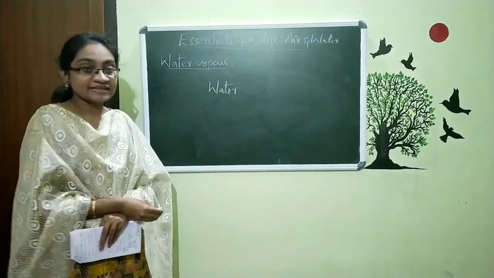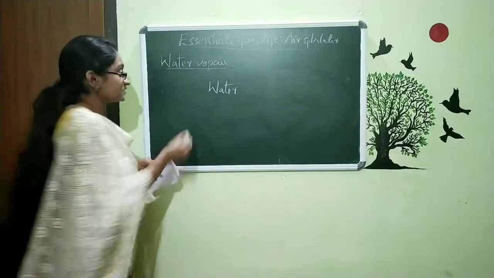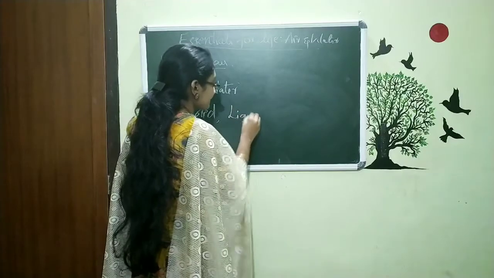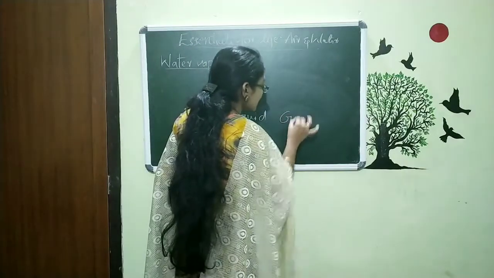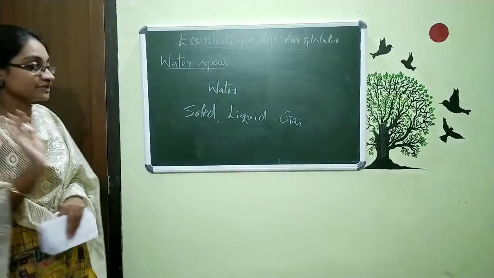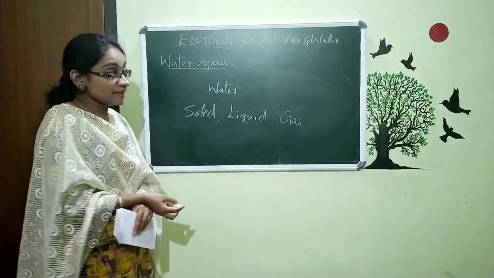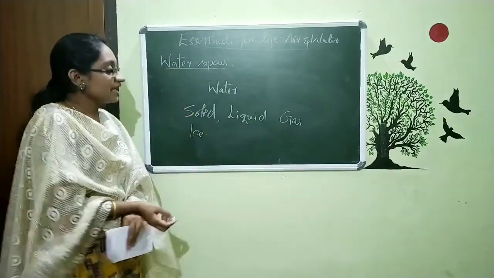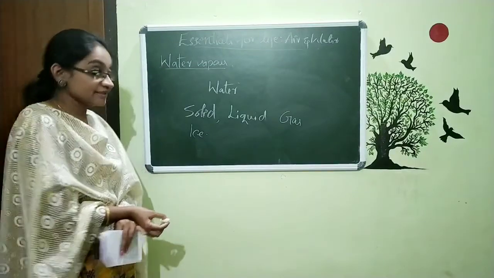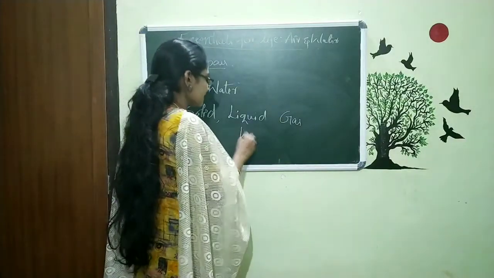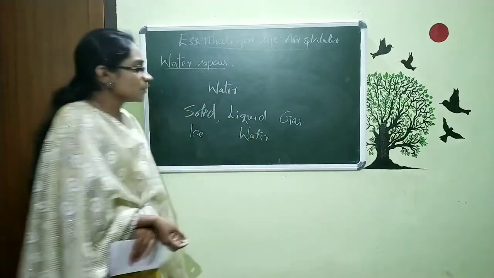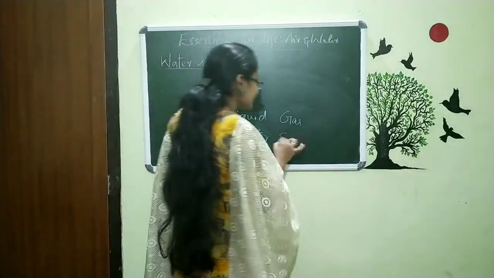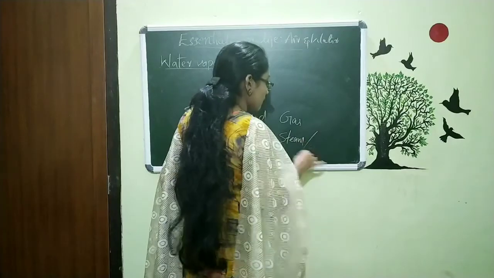We already studied there are three states of matter: solid, liquid and gas. When water is in solid state, we call it ice. When it is in liquid state, we call it water itself. And when water is in gaseous state, we can call it either steam or water vapor.